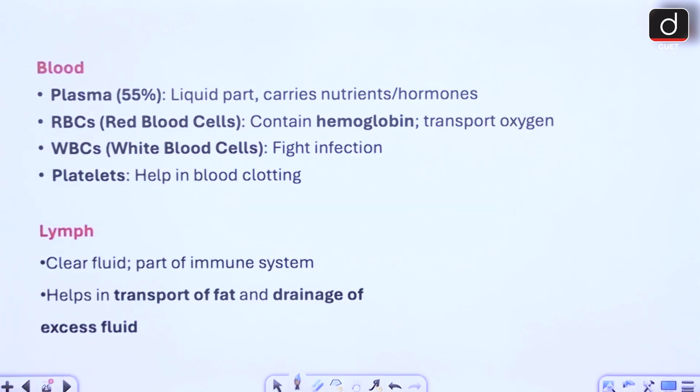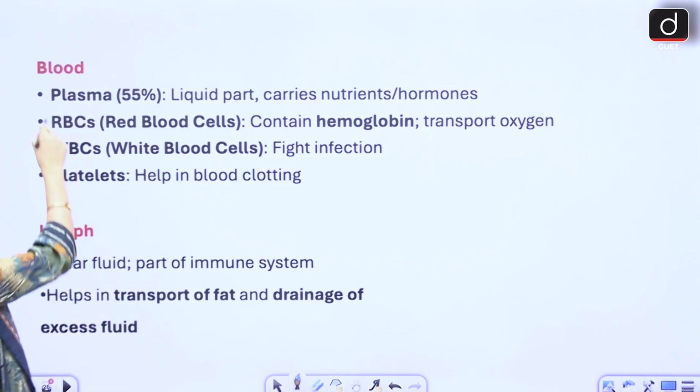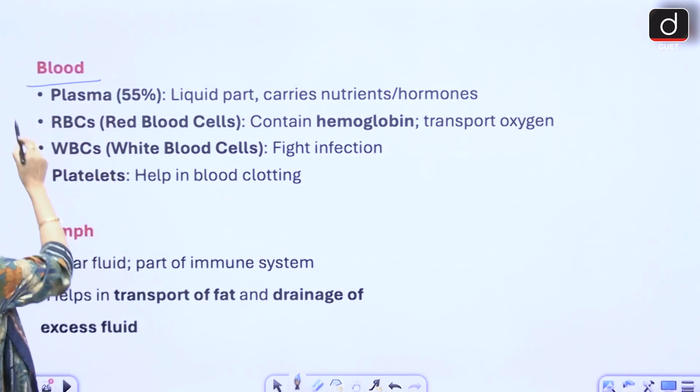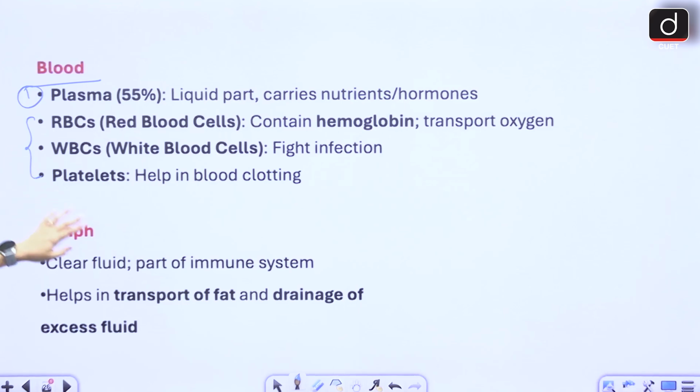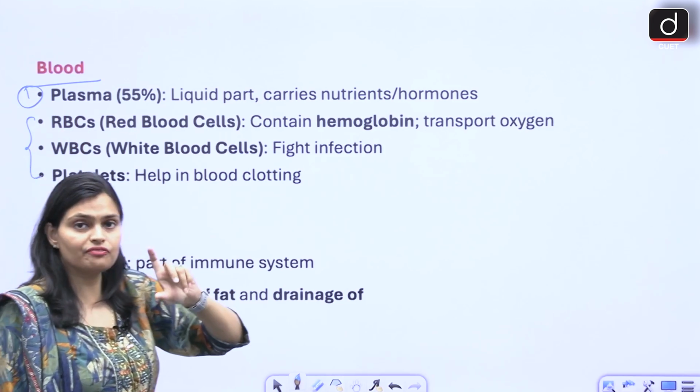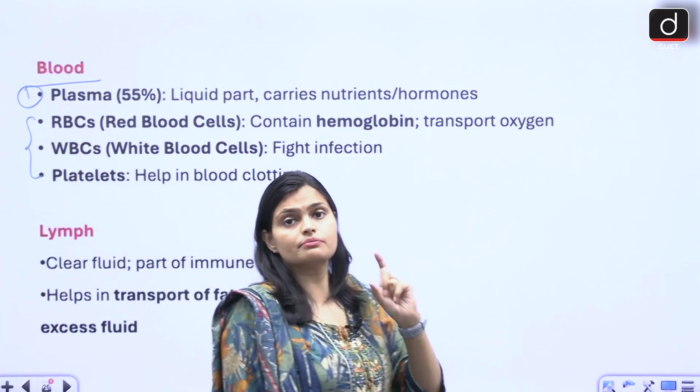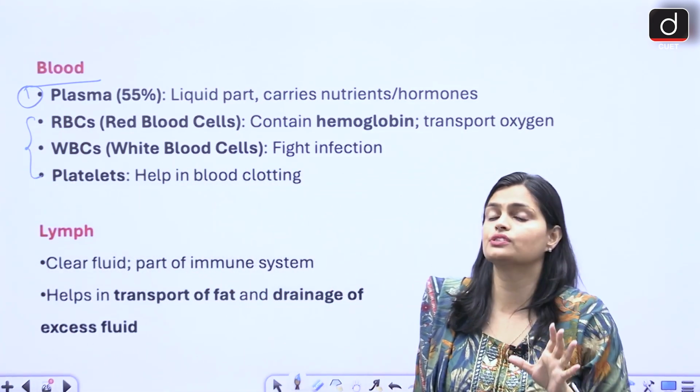Another component of the circulatory system is our blood and the lymph. Blood is made up of two major components, plasma and blood corpuscles. Three types of blood corpuscles we have: RBC, WBC and platelets. Inside the blood we have 55% plasma, which is made up of 90 to 92% water.